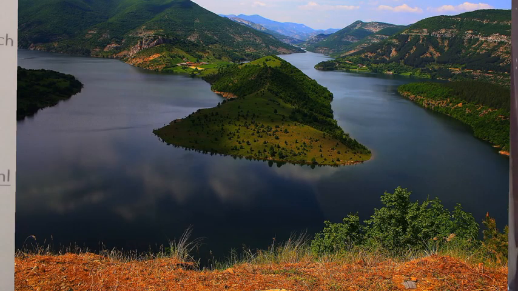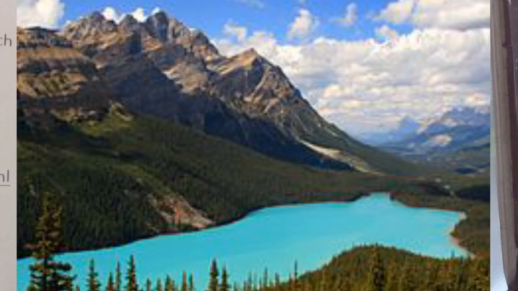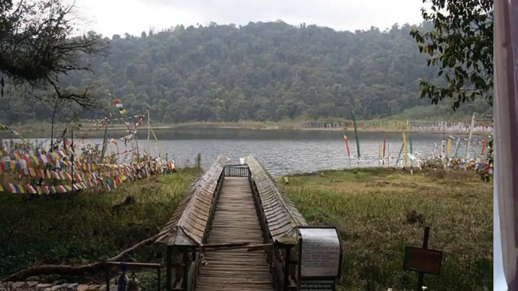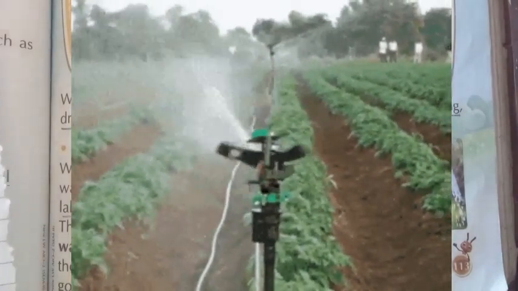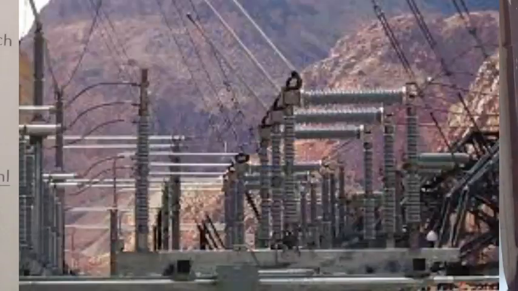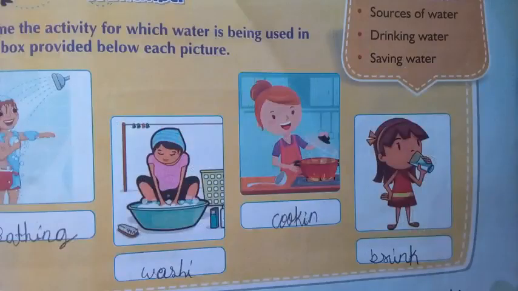Then let us know what lakes are. See, lakes are larger and deeper than ponds, which also lie on land. They are generally found in mountainous areas, children. Many lakes are artificial and are constructed for industrial purposes or for agriculture purposes. And lakes are used for hydroelectric power and for domestic purposes.